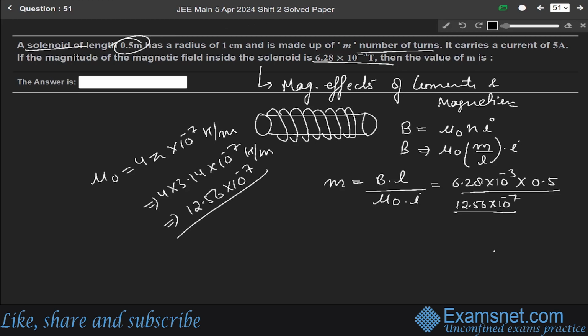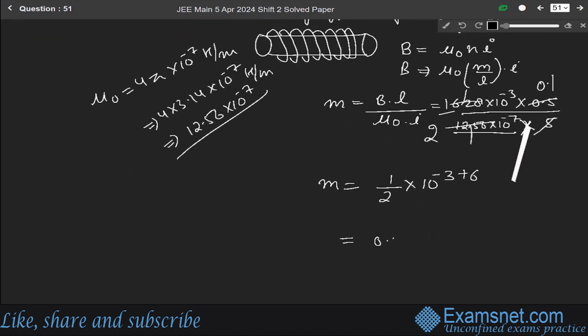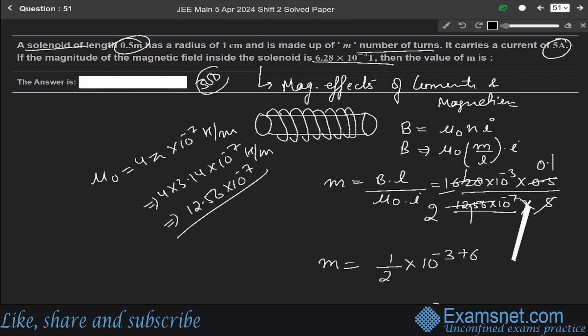So putting the value 12.56 into 10 to the power minus 7 into current. Current is given as 5 ampere. So it will be equal to 0.1, and this will be equal to 2 times, which means this will become 1 by 2. So M will be equal to 1 by 2 into 10 to the power minus 3 plus 6. Okay, so it will become 0.5 into 10 to the power 3. So it will be equal to 500, meaning the number of turns M will be 500. Okay, so the answer is 500.